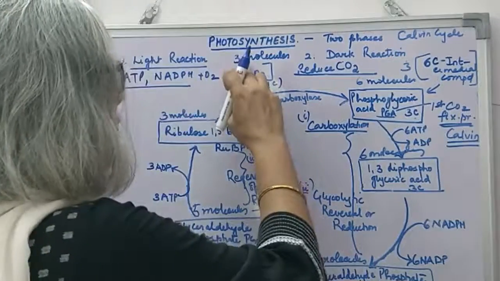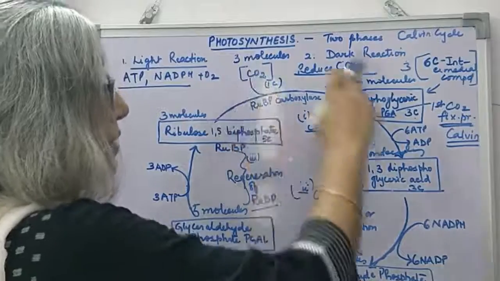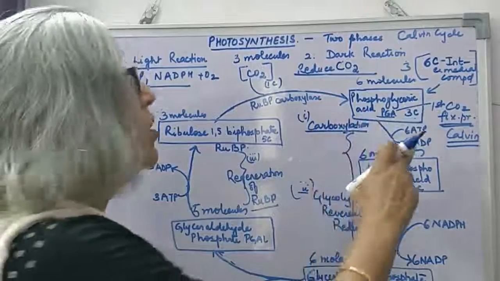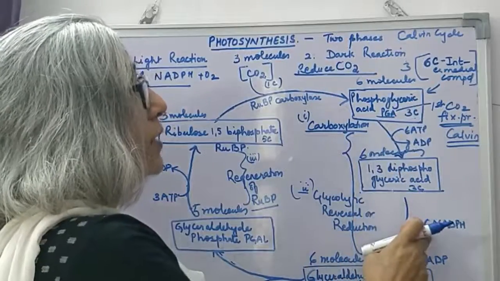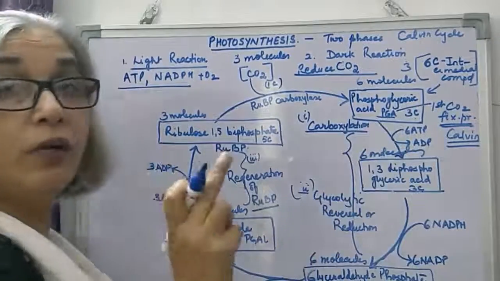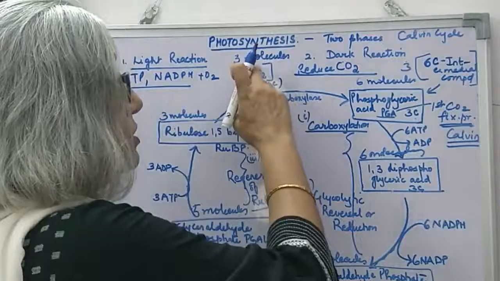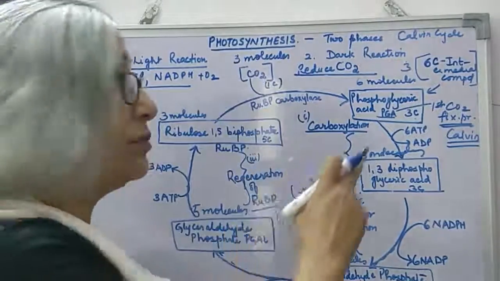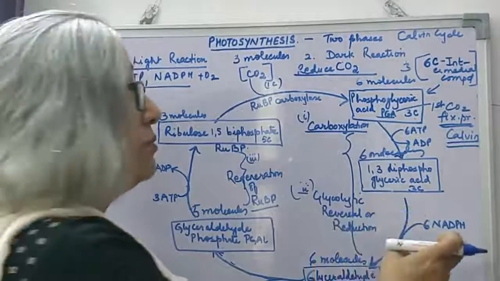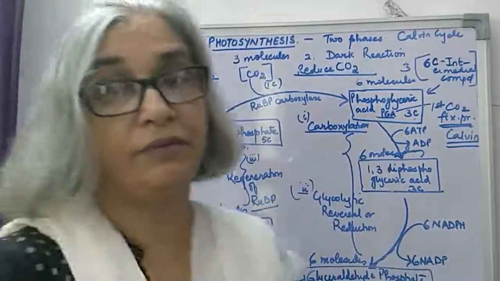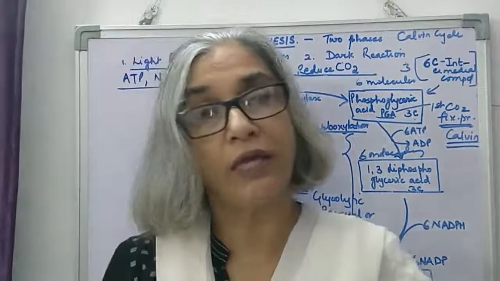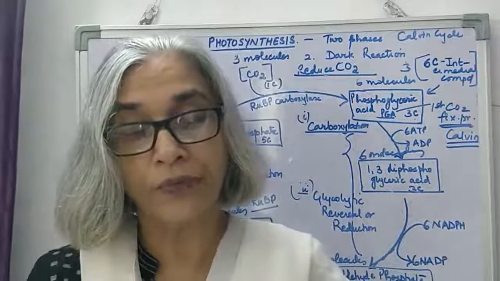Now these are 3 molecules. 6 molecules of carbon dioxide means double of this. So 6 ATP will become 12 ATP. In the reaction, 12 ATP are used, and no, there are 3 ATP here, sorry, 6 plus 3, 9, and 1, so 18 ATP, because this is for 3 molecules. For 6 molecules it becomes 18 ATP, and this is 6, so 6 into 2, 12 NADPH is used. So I will be summarizing this, but first let me just read out what I have explained to you so that it becomes even more clear to you.